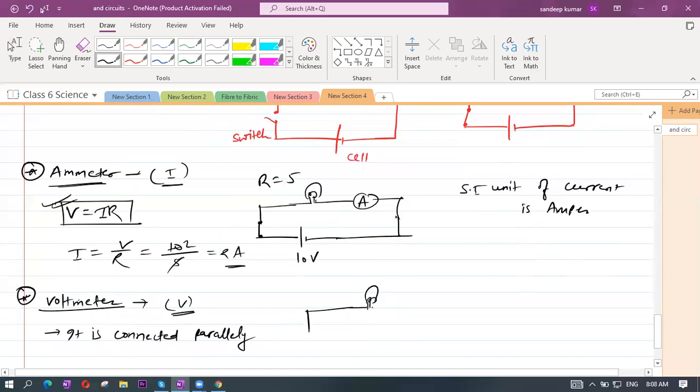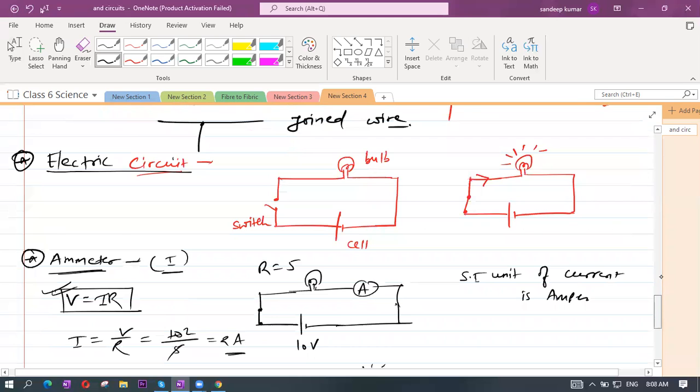This is the bulb, and this is the switch, which is closed, connected to a V volt battery, a cell. When the current passes through, the bulb will glow. If you want to know how much voltage is there, you have to connect a voltmeter here like this in parallel. So these are some concepts of electric current and circuits.